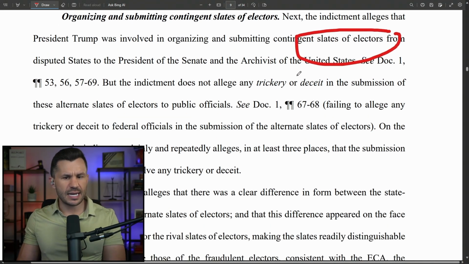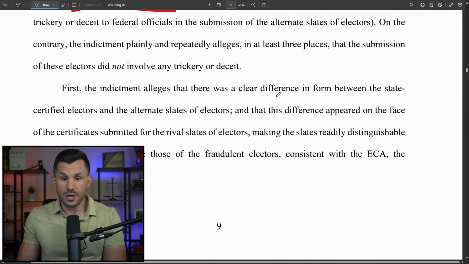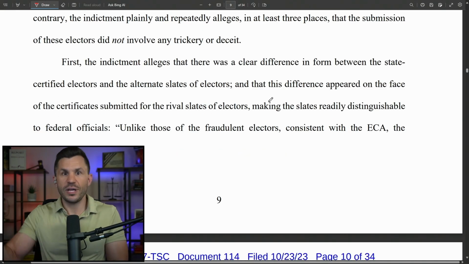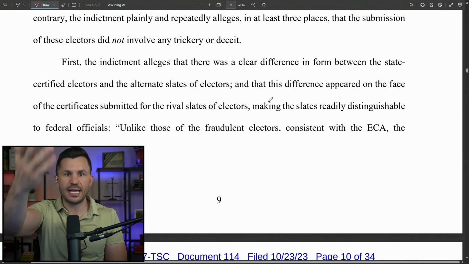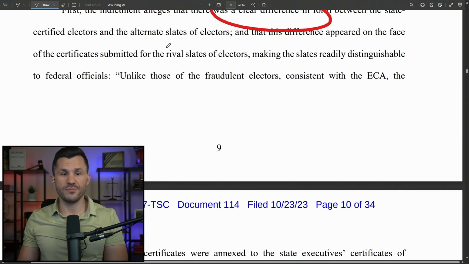But the indictment does not allege any trickery or deceit in those alternate slates of electors. No, they sent them into the archives and to the courts. There's no trickery. They said, we are the alternate electors. Here's our name and signature. The indictment alleges that there was a clear difference in the form of the certified and the alternate electors, and that this difference makes them distinguishable.